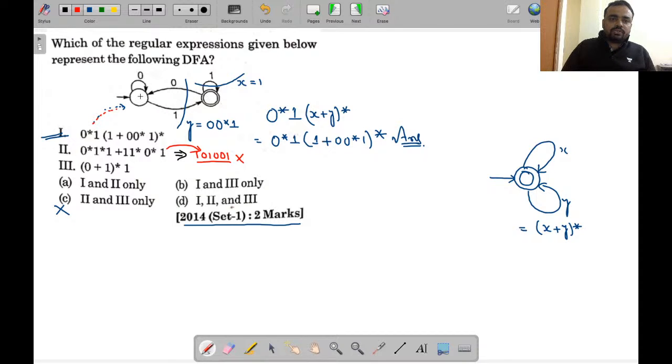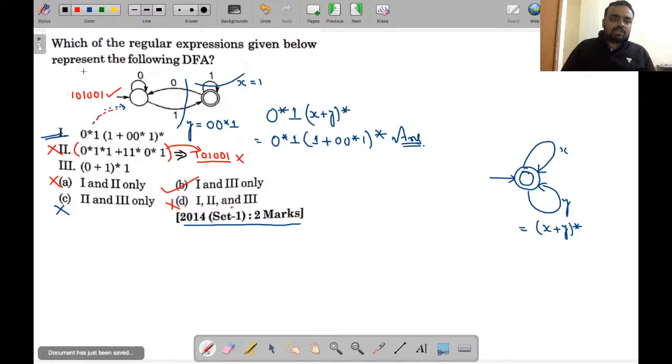1 0 0 0 1. This string, 1 0 1 0 0 1, is accepted by this machine, but it is not generated by this regular expression. Meaning this is not a correct regular expression. So accordingly this one can never be an answer and this one can never be an answer. So the right answer will be B.